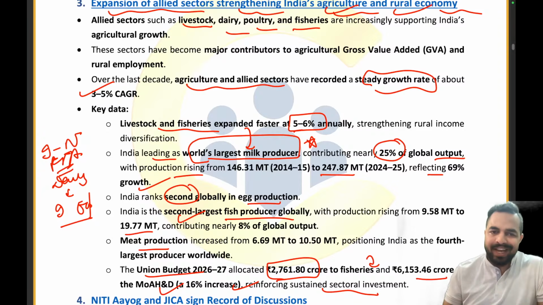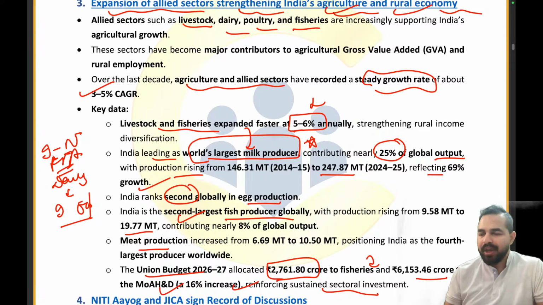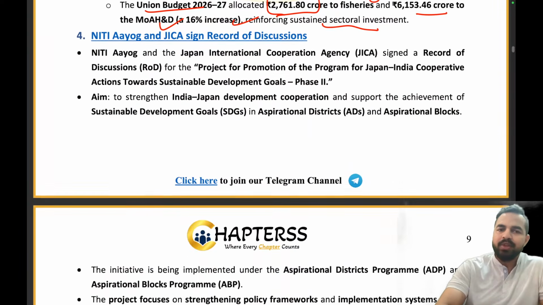So my dear friends, livestock and fisheries expanded at 5 to 6% annually, and India is the world's largest milk producer, 25% of the global output, with production rising to 247.87 MT. When it comes to egg production, India is on the second position. When it comes to fish production, India is on the second position. Clear to everyone? Let's move on to the next news article.